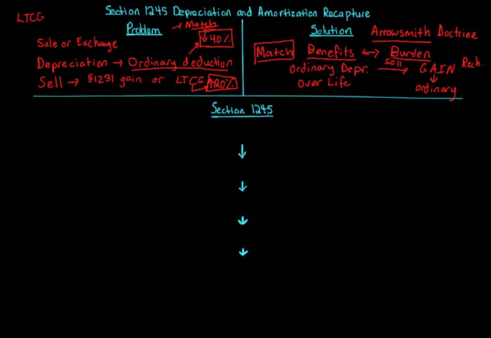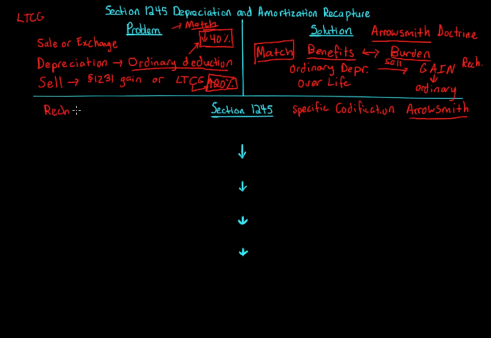And that's what Section 1245 is. Section 1245 is a specific carve-out or codification of Aerosmith. It's a recharacterization rule. Okay? So Section 1245 actually came after the Aerosmith decision. And Section 1245 is a recharacterization rule.